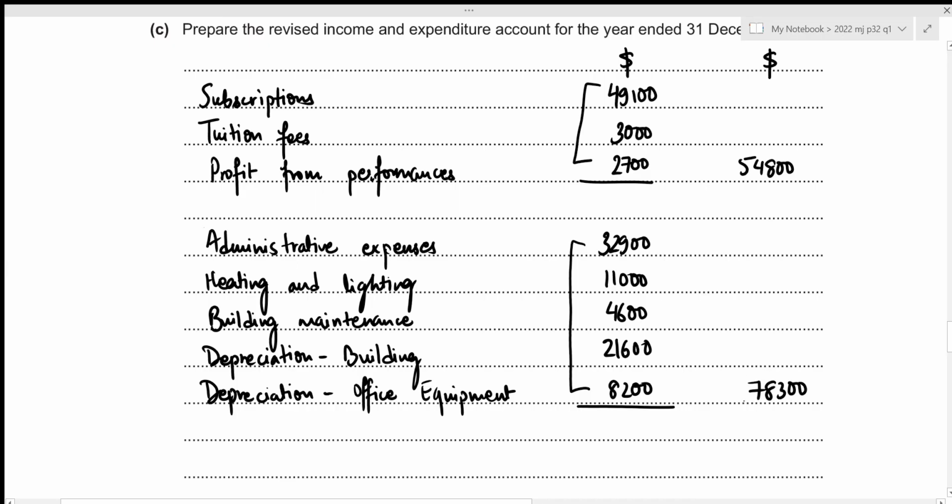Now we need to figure out whether there was a surplus or deficit. In this case, we can see that the expenditure amount is greater than our income amount, which means that this will result in a deficit. And that is just going to be the difference of these two amounts. So that's 78,300 minus 54,800, which results in 23,500. This concludes the third part of this question. We can now move towards the fourth one.